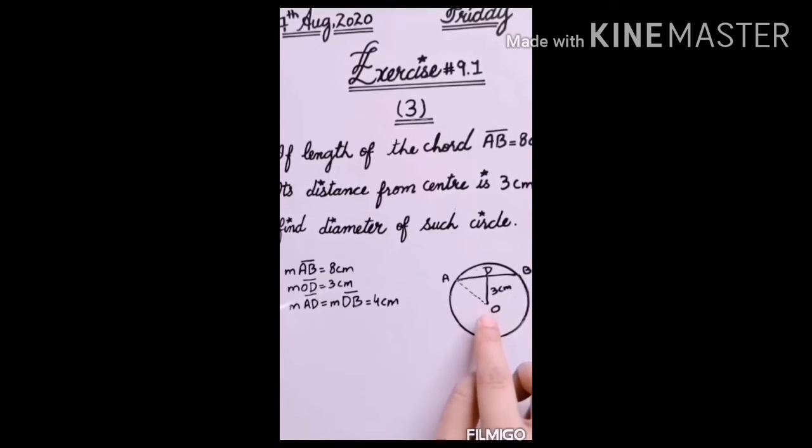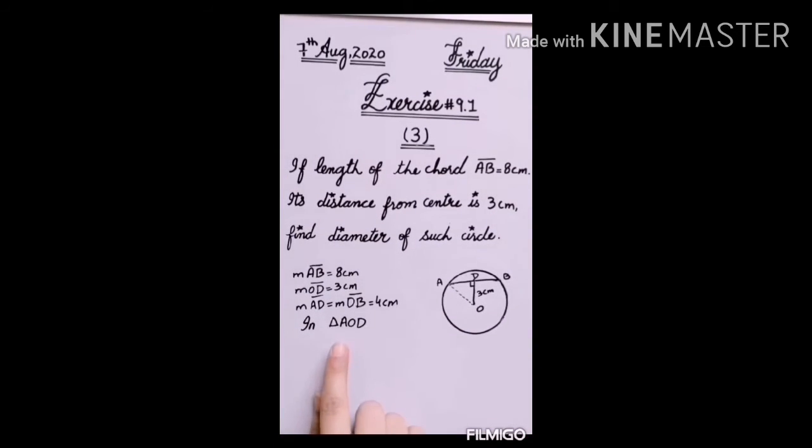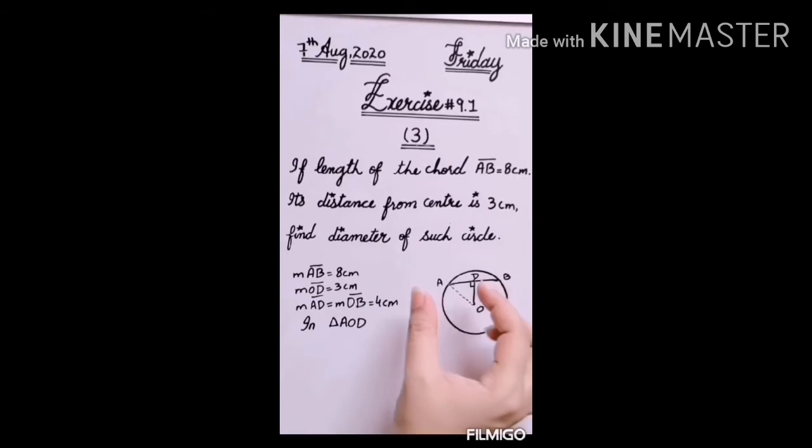If you observe carefully, OA is a radius, and this is a right angle triangle. I have told that OD is perpendicular, so ODA is a right angle triangle. Okay students, so in the right angle triangle AOD, what is given? OD is given and AD is given, and we have to find OA.